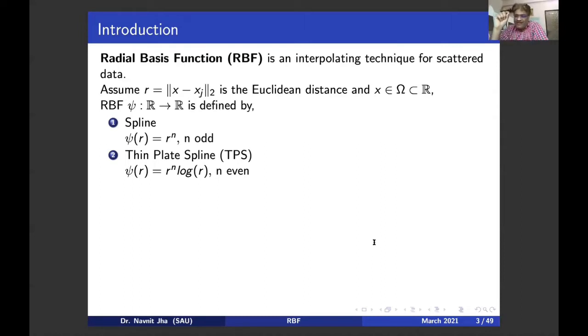But when R is, suppose, 10 raised to the power minus 10, then with the limited memory space of our computing facility, it may be regarded as 0. In that case, log R at R equal to 10 raised to the power minus 10 will give you a fluctuating result.